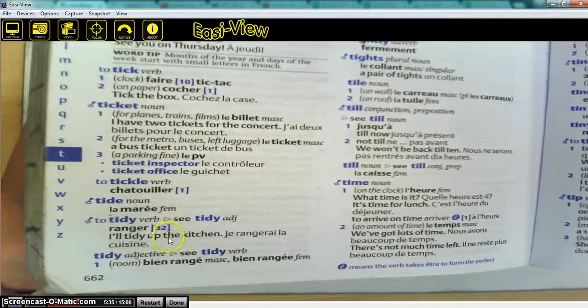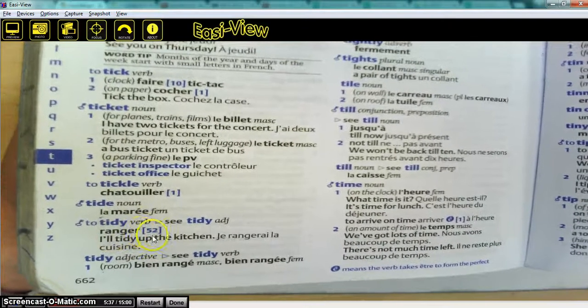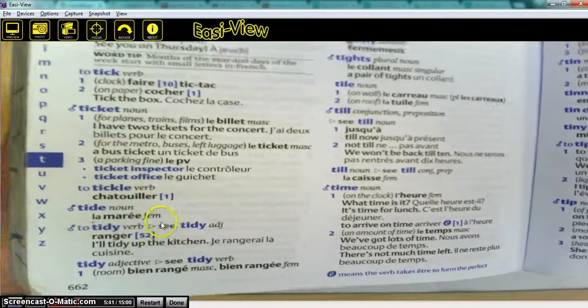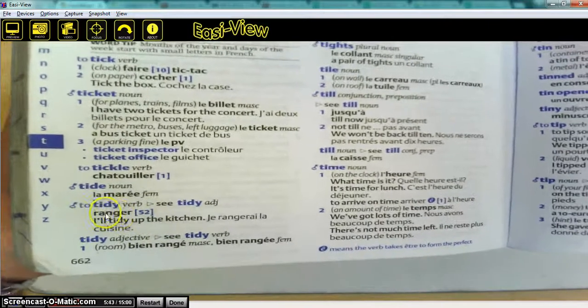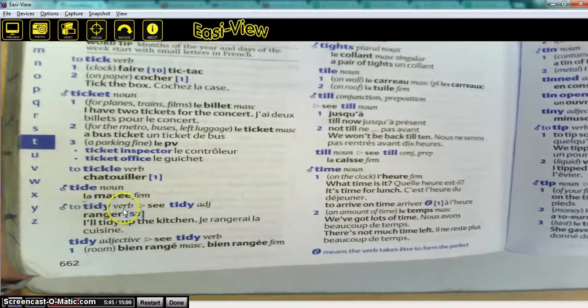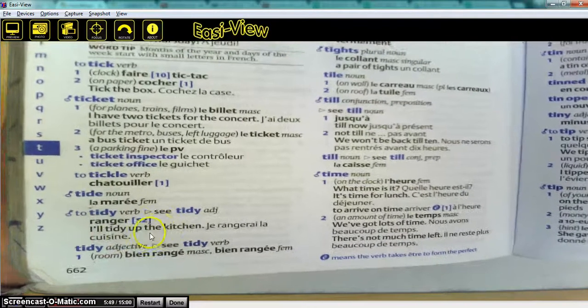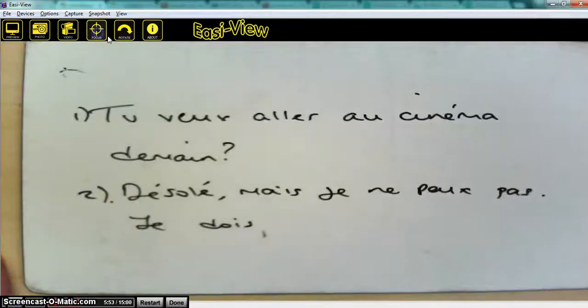But if you look, there is a link between the two. You've got ranger, which is a verb 52, so it's got something irregular about it. But we don't need to know that, because all we need at the moment is the infinitive. So we've got ranger, and then we've got la cuisine would be to tidy up the kitchen. So I'm going to take ranger, and I'm going to write that down here.